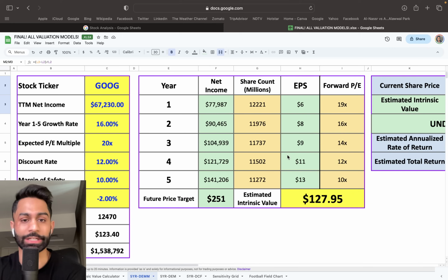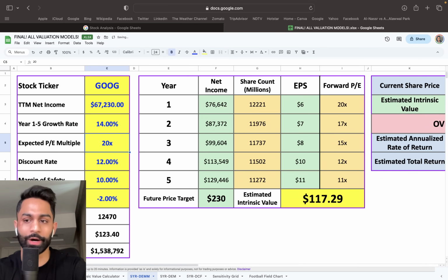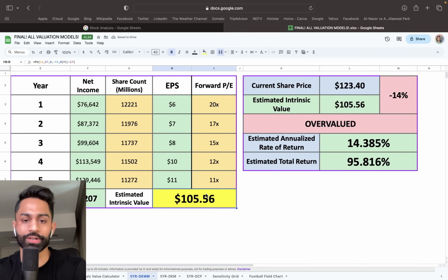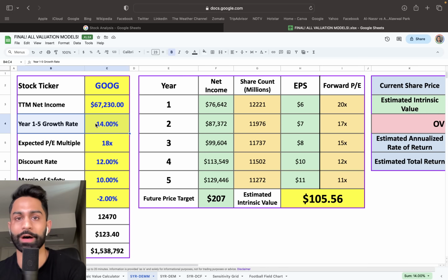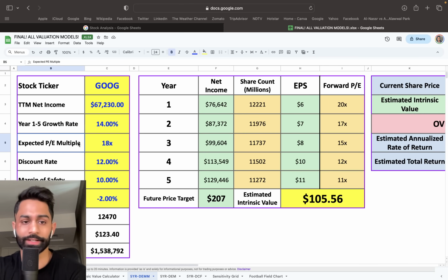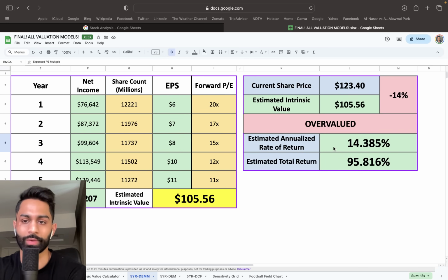So that's 4% undervaluation. But if I go with a slightly lower growth rate of 14% and about, let's just do, 18 times P multiple, then we're looking at about $105. I think that's a lot more reasonable because, like I said before, we don't want to pin down our analysis on the most optimistic and even more of a base case scenario. And if things don't turn out the way they're supposed to, well, guess what? There's a lot of margin of safety that needs to be built in. So I think a 14% growth rate with an 18 times multiple is a lot more reasonable. And that way we end up at around $105.